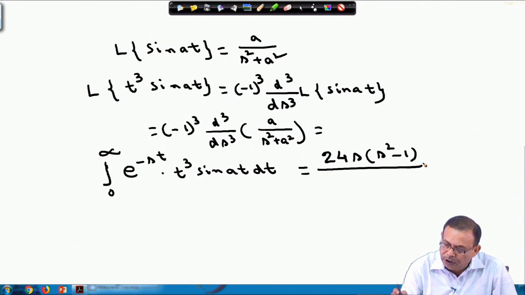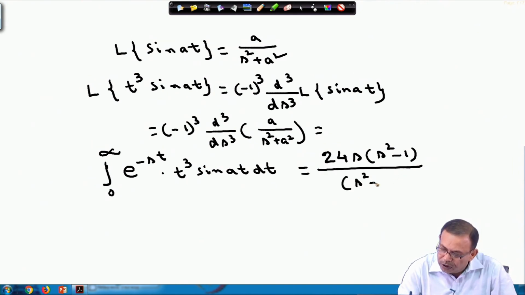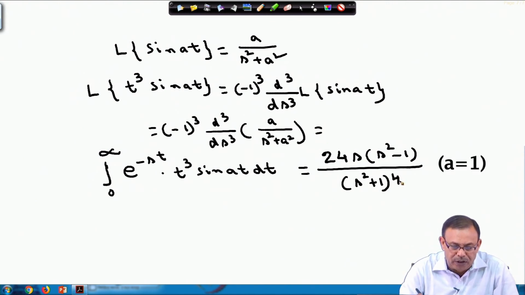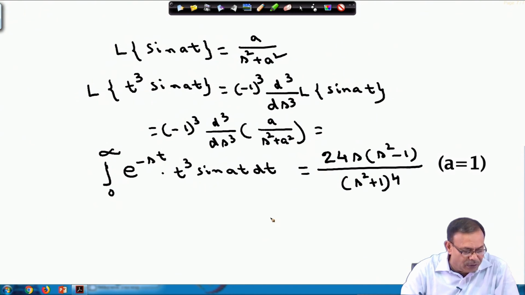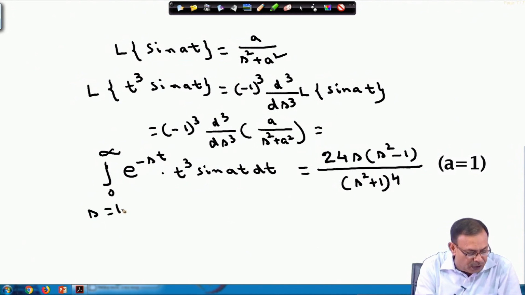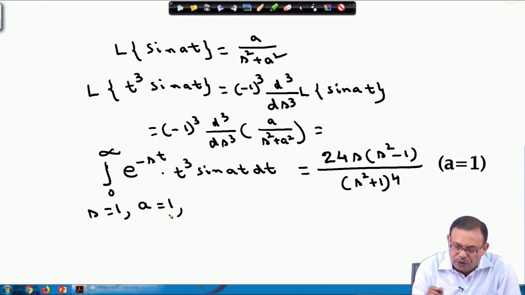You will obtain 24 s into s square minus 1 by s square plus 1 whole to the power 4. What you have to evaluate now is the value of the integral of e power minus t t cube sin t dt. That is, I have to put s equals 1, and a equals 1 also here, because we obtained it for sin a t.